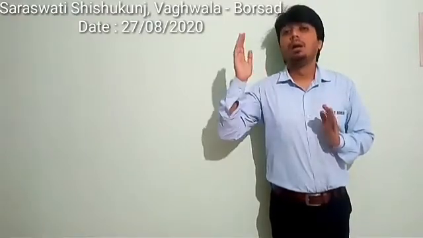Then at the end of the sentence there must be a full stop if it is a positive or affirmative sentence. When you begin the second sentence, the first letter must be a capital letter. It can never be a small letter. It should not be in small letter.